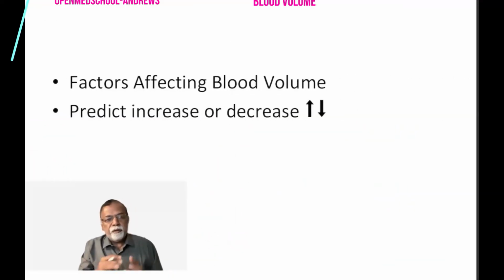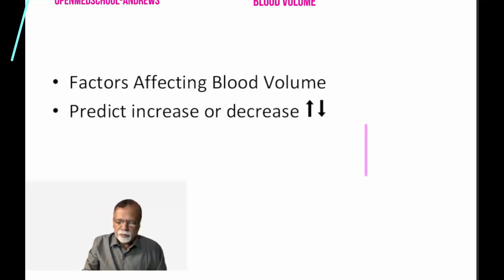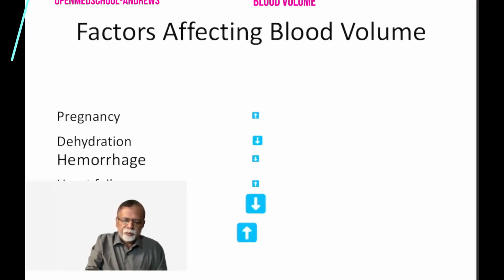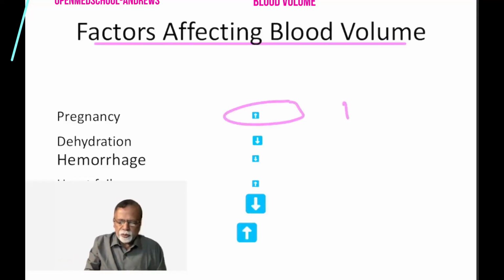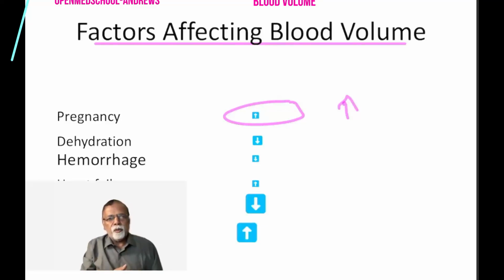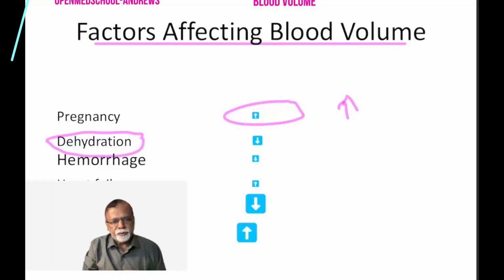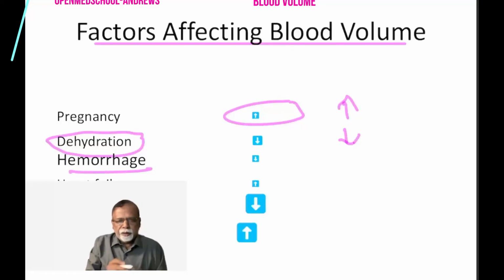Now we'll think about the factors that affect the blood volume. Some conditions will increase the blood volume, some conditions will decrease it. One common thing: pregnancy produces an increase in the blood volume. Suppose you are dehydrated, with extreme sweating, diarrhea, vomiting, then the blood volume will decrease. If there is bleeding, as in the beginning we said, about 1 liter of blood loss, hemorrhage will produce a decrease in the blood volume.